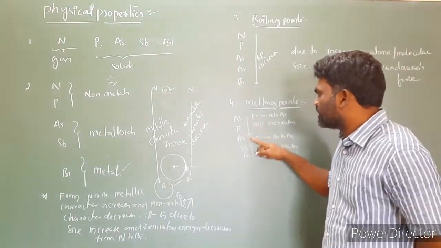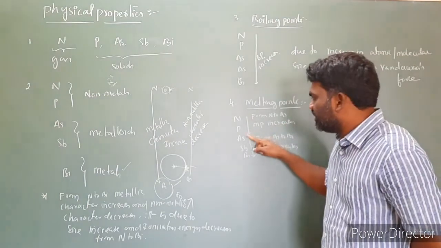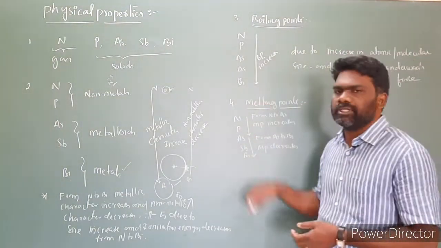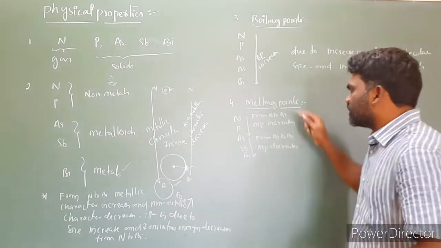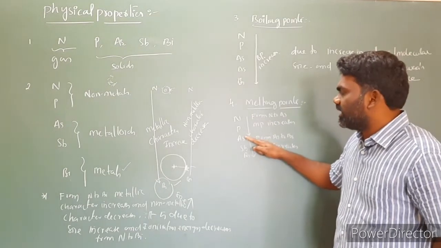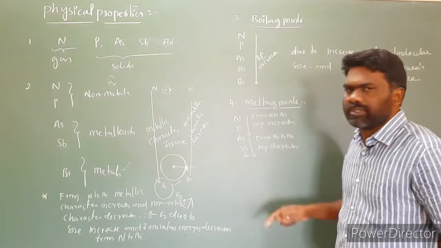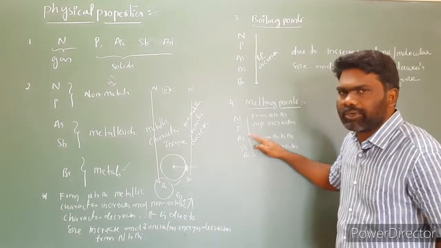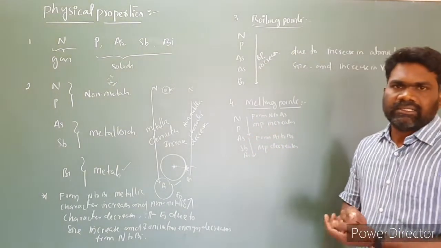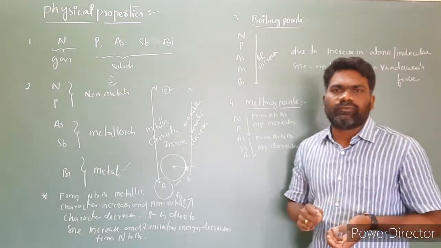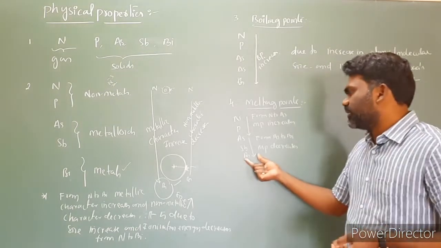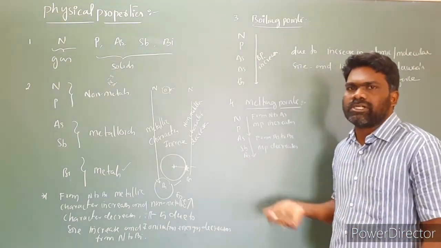From nitrogen to arsenic, melting points increase. Then the melting point values from arsenic to bismuth decrease. What is the reason behind why the melting points increase from nitrogen to arsenic and decrease from arsenic to bismuth? This is due to availability of only 3 electrons instead of 5 electrons for the bonding. In the case of bismuth, only 3 electrons are available for the bonding instead of 5 electrons.